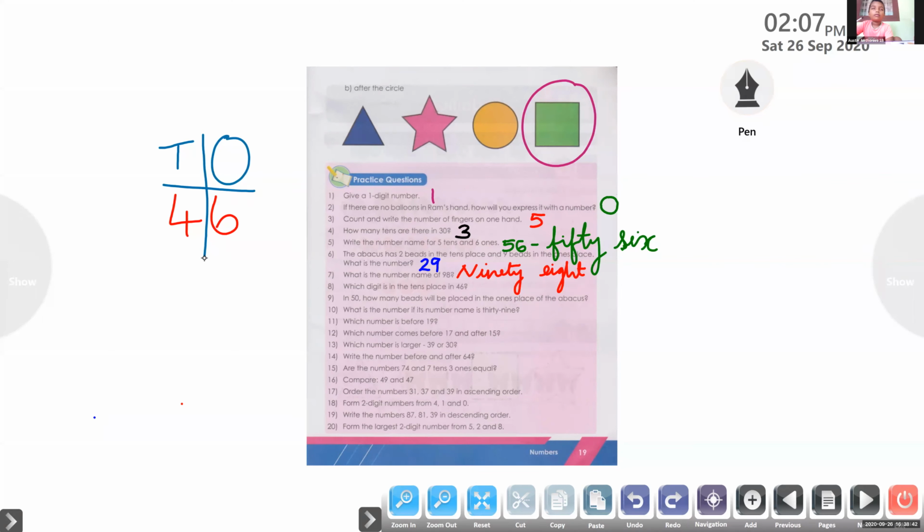4. Which digit is in tens place? 4. Austin, tell me the answer. If you put the tens and ones, we can see 4 is in the tens place, 6 is in the ones place. So the tens place digit is 4. Okay, Austin, very good.